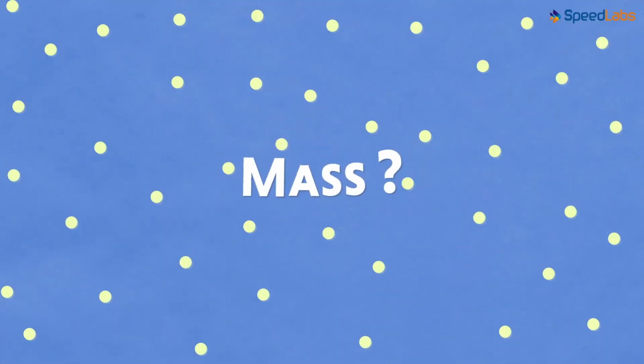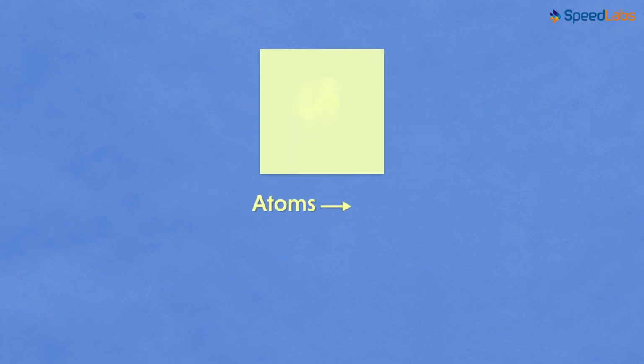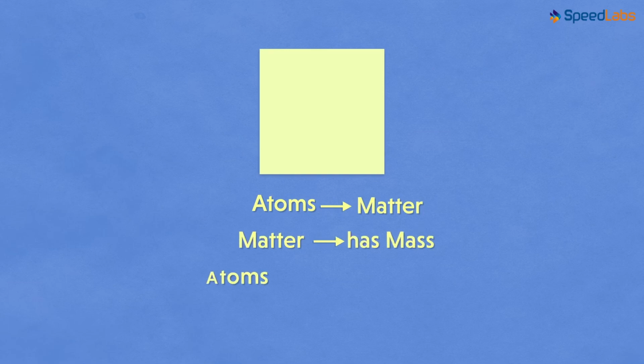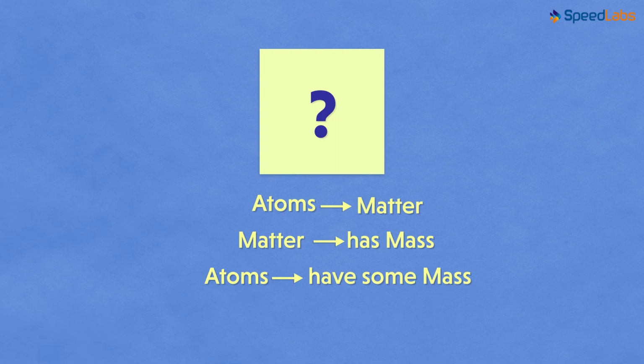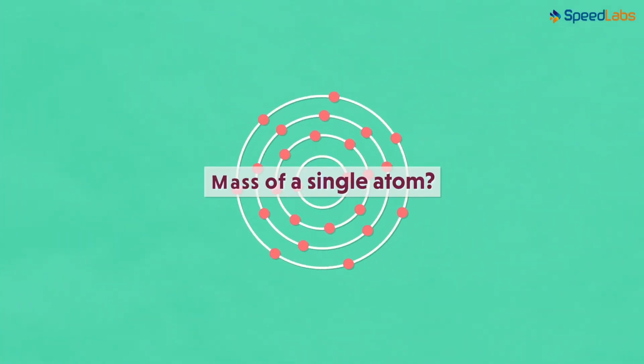Now, if they are so small, do you think they will have any mass? Think for a moment. If we say that atoms come together to make up matter, and if matter always has mass, it means atoms must possess at least some amount of mass. Yes, although atoms are very tiny, they do have some mass. But how do we calculate the mass of a single atom? Is it practically possible to do so? Is there any weighing scale available to weigh the mass of a single atom? If not, can it be designed? Let's find that out in our next video.